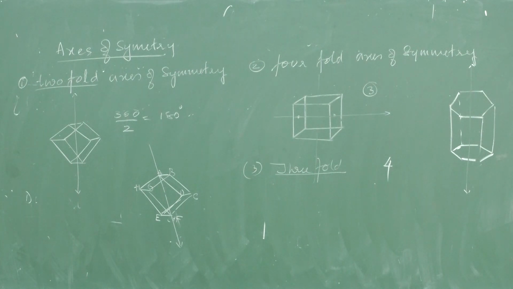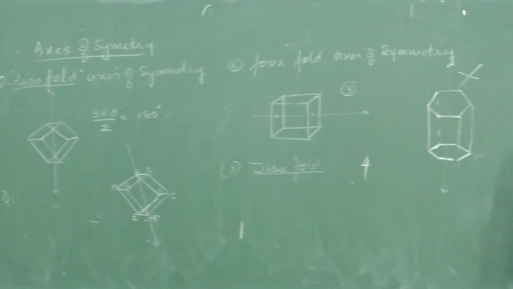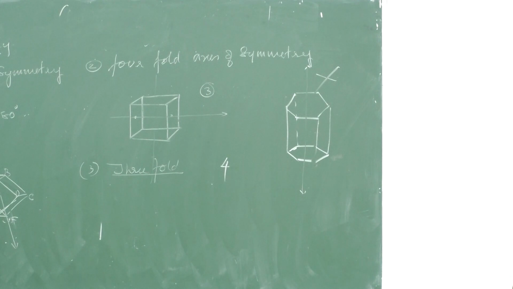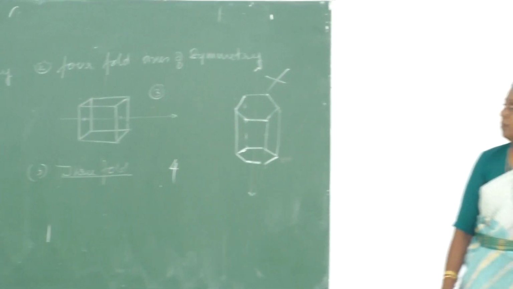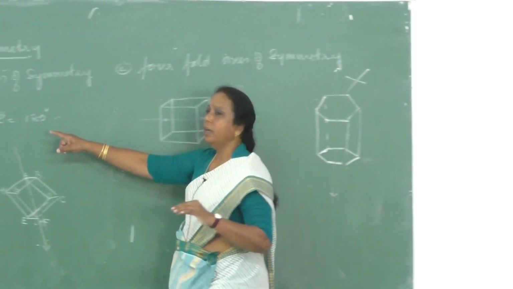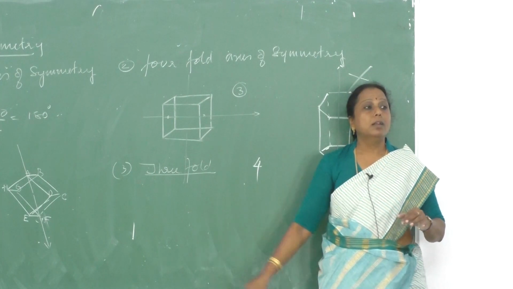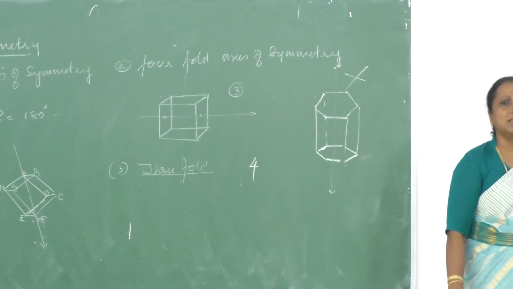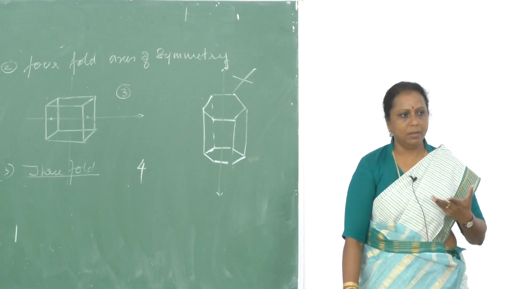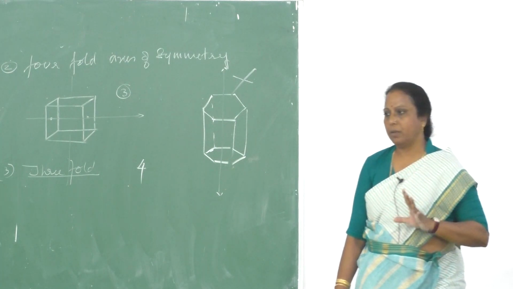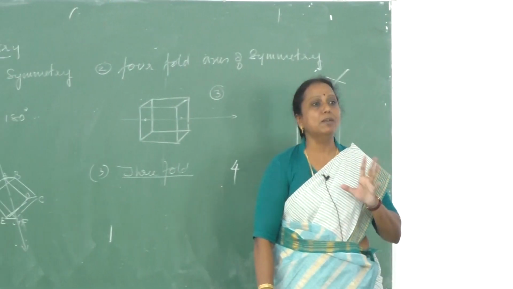Out of these axes of symmetry, the first 3 are all shown by the cubic crystal. The last one is not shown by the cubic crystal. So how many axes of symmetry are shown by the cubic crystal? Total number of axes of symmetry: here 6, here 3, here 4, total 13. Previously planes of symmetry 9, total 22. Okay, last one is center of symmetry.